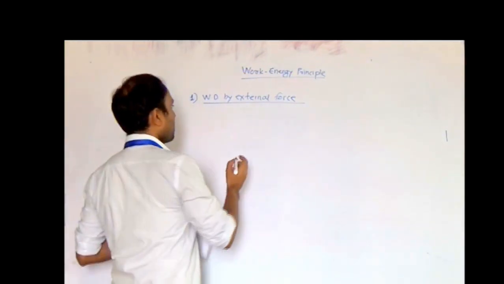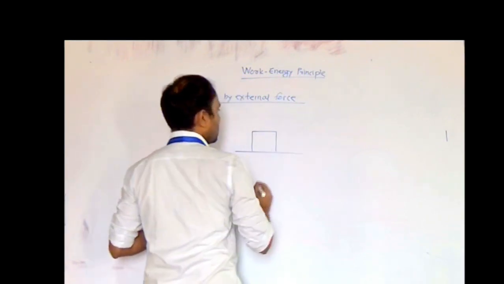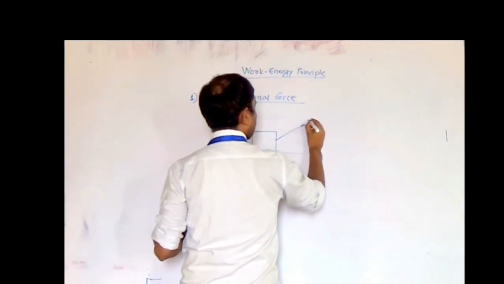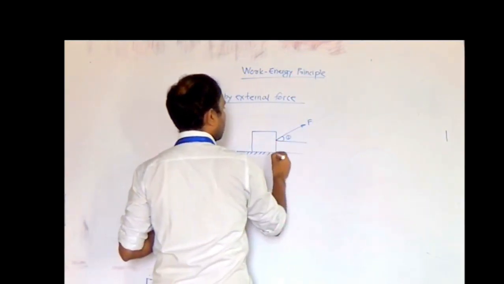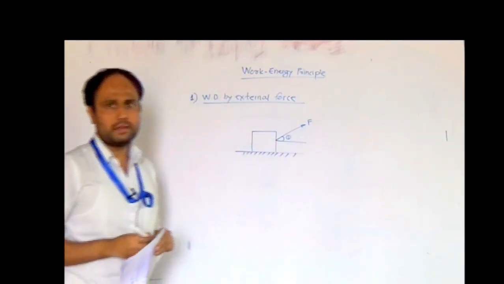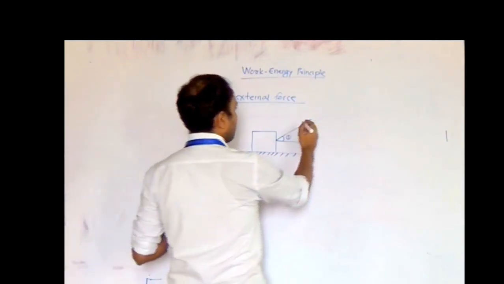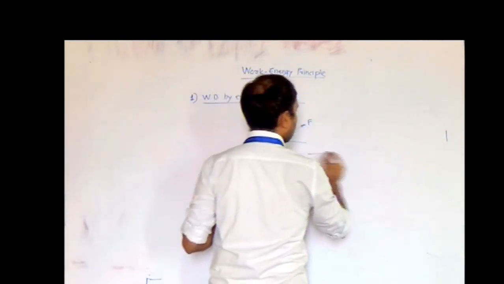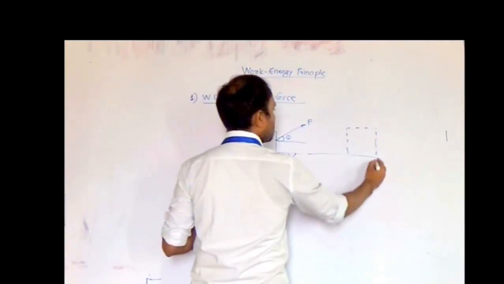Let us take an example. Suppose there is a block resting on a flat surface and it is acted upon by a force F at an angle theta. Let us assume that the surface is smooth, and suppose after application of this force, the block moves to another position after travelling a distance equal to s.